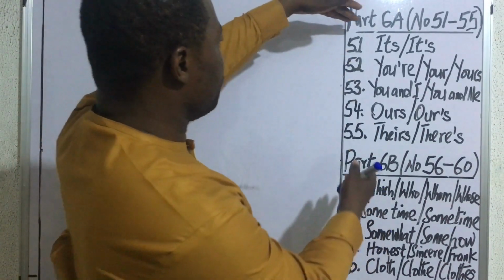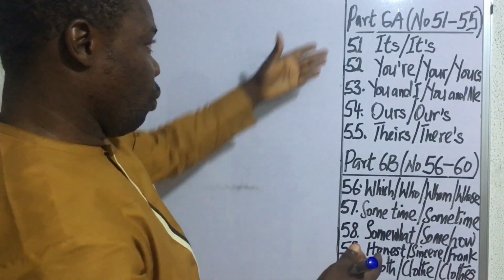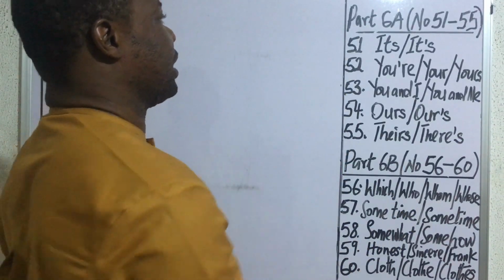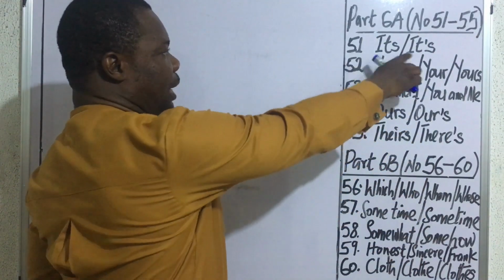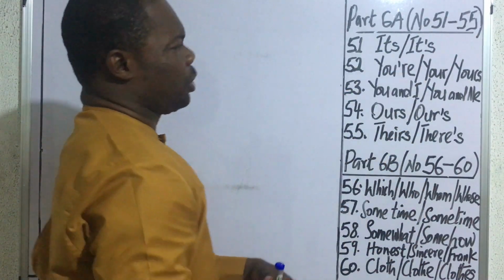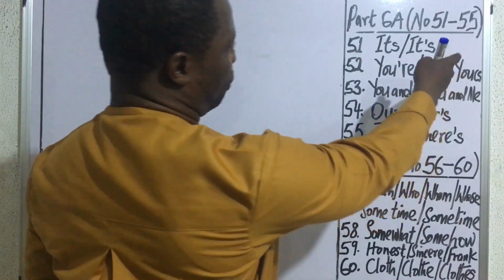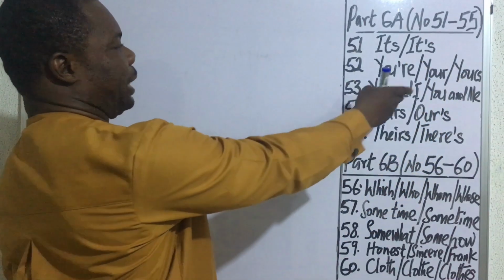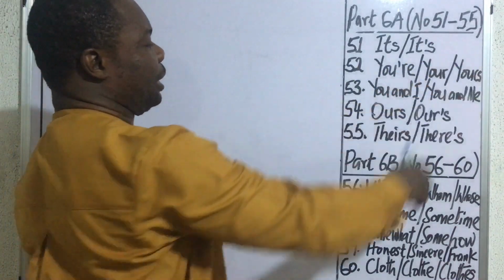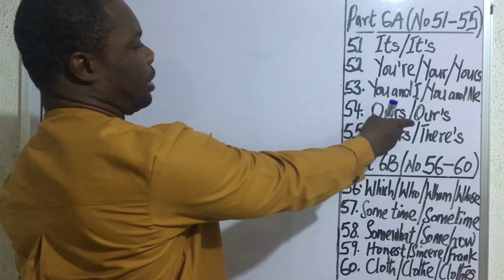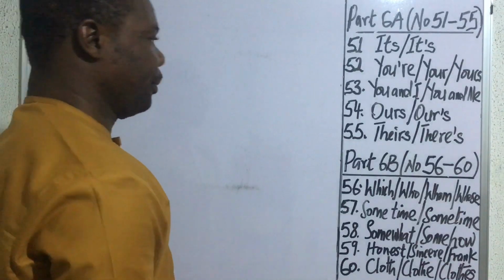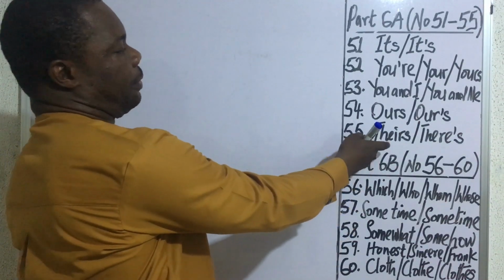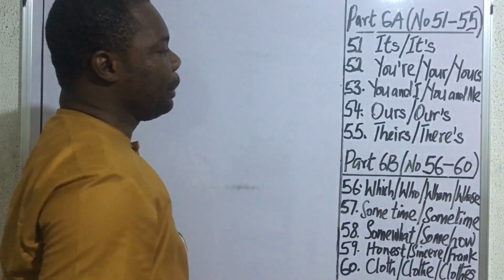And for words number 51 to 55, we have words like it's and its, that's the one with apostrophe and the one without apostrophe. Then we shall be looking at your and yours, you and I/you and me, then ours, without apostrophe, and our's with apostrophe. And then we'll be looking at theirs, okay?